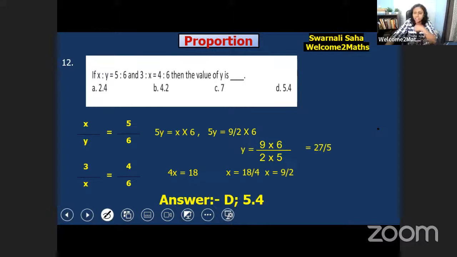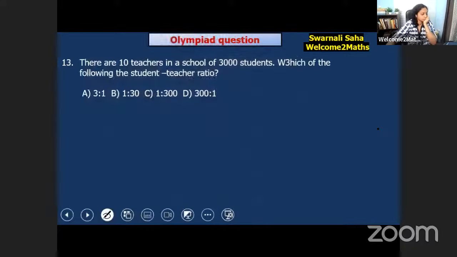Now let's solve one last question. That's a very easy question, and then we'll finish today's class. Okay. Now question number 13 is a so easy question. There are 10 teachers in a school of 300 students. What would be the student to teacher ratio? It's so easy. The last question would be the easier. So just give the answers and then we will finish today's class.